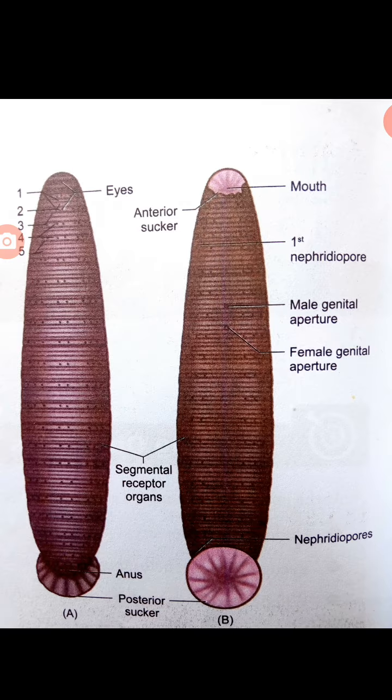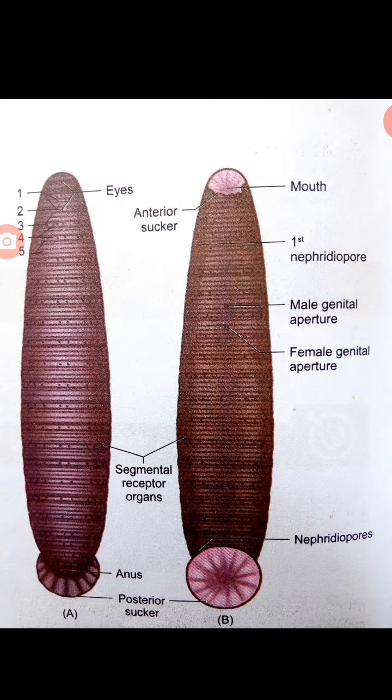Oral means mouth, which is ventral in position, occupying the first 5 segments. The posterior sucker is formed by the fusion of the last 7 segments. Fusion means joining. The anterior sucker helps in feeding, while both suckers help in attachment and locomotion.